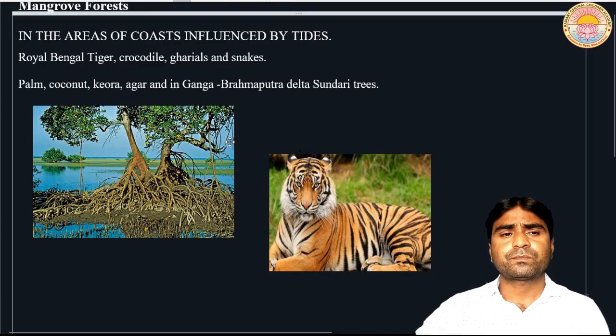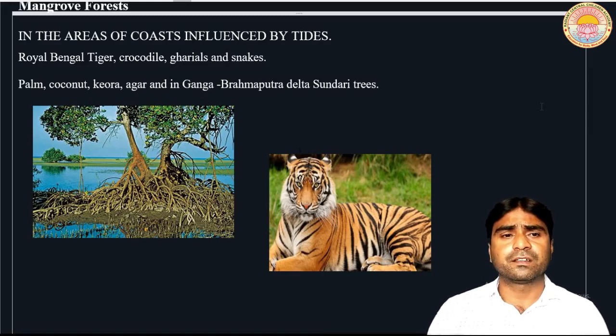The next is the mangrove forest. These forests are found in the coastal regions, because all of you know very well that coastal regions accumulate mud and silt. So in this region the forest and vegetation that are found are known as the mangrove forest. These vegetation's roots stay in the water, and in India these areas are also influenced by the tides. So these are also known as the tidal forest.